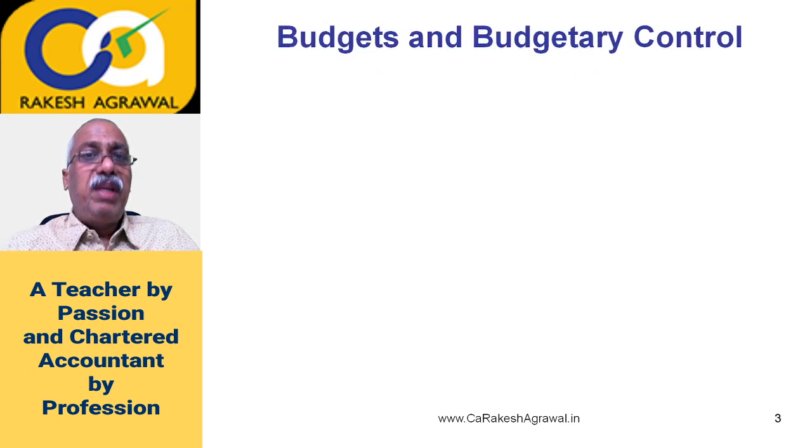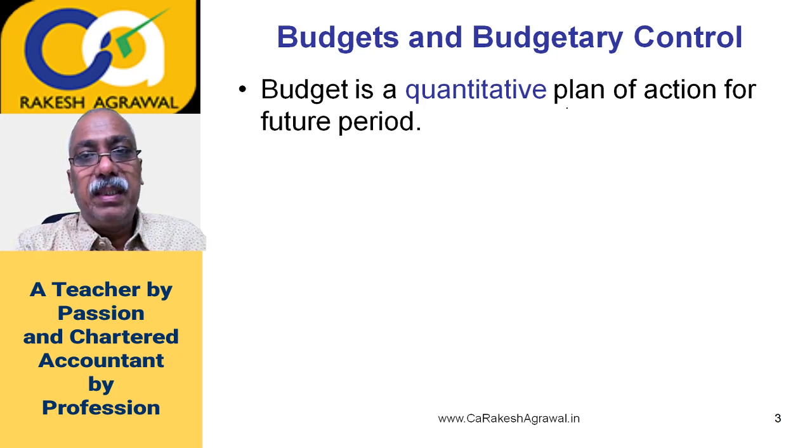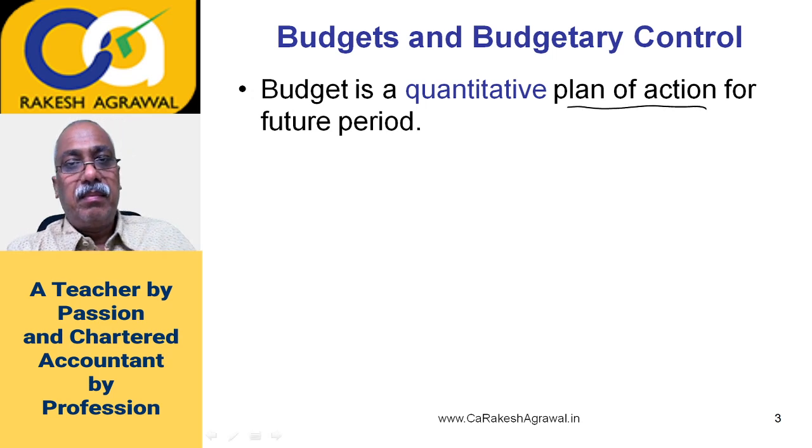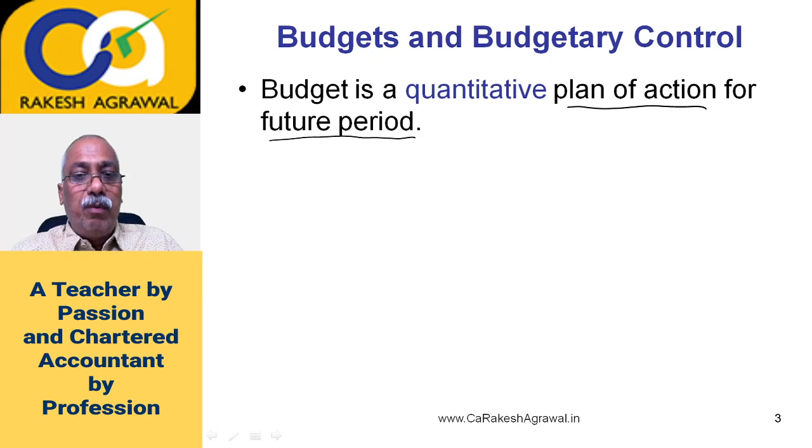First of all, in brief about budget and budgetary control. Budget is a quantitative plan of action for future period. So first of all, budget is a plan of action, and this plan is for a future period. When you prepare an action plan for a future period, then that plan is called budget.